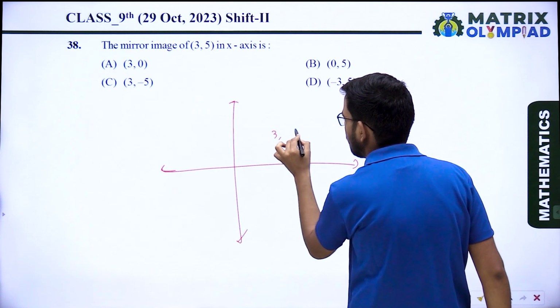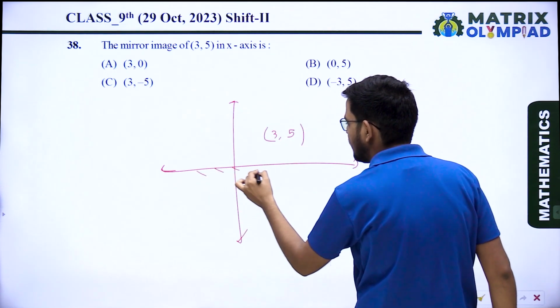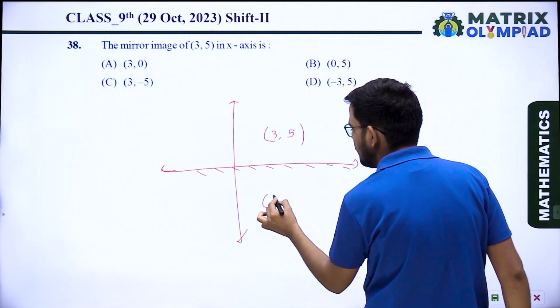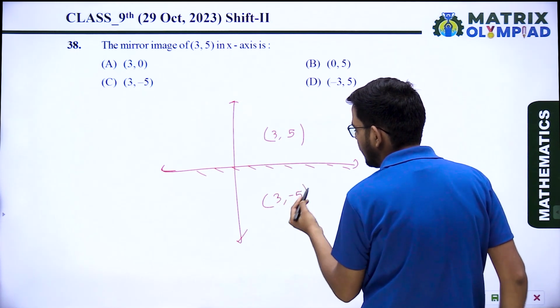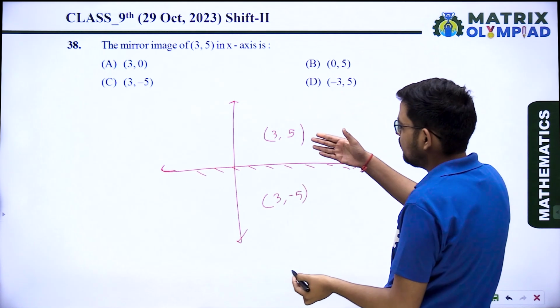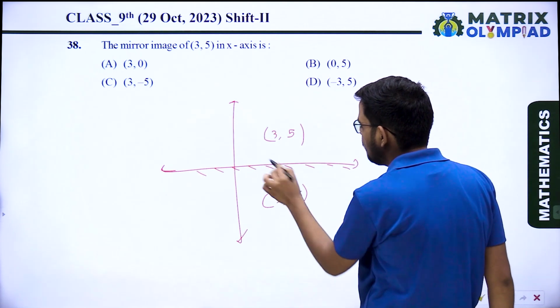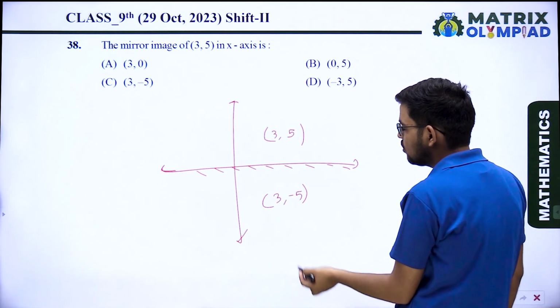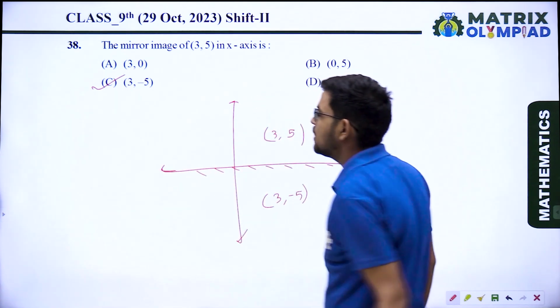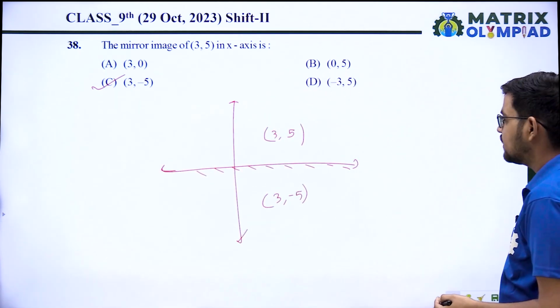In the x-axis, the mirror image will be 3, minus y, because when you take the mirror image in the x-axis, the y-coordinate becomes negative. So 3, minus 5, option C is the correct answer.